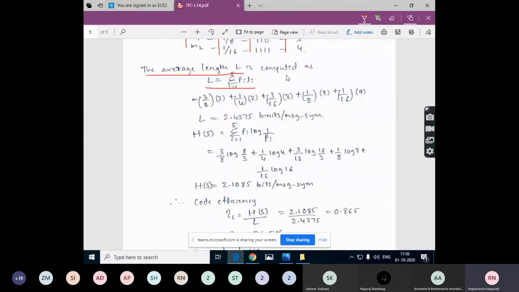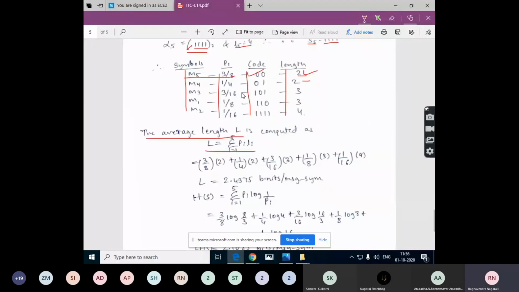These Pi and Li are the probabilities after ordering according to the decreasing order which we have listed. So use that list and calculate the average length. Here P1 is 3 by 8, P2 is 1 by 4, P3 is 3 by 16, P4 is 1 by 8, P5 is 1 by 16, and the corresponding lengths.